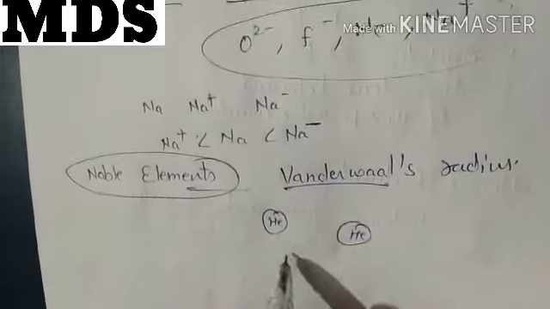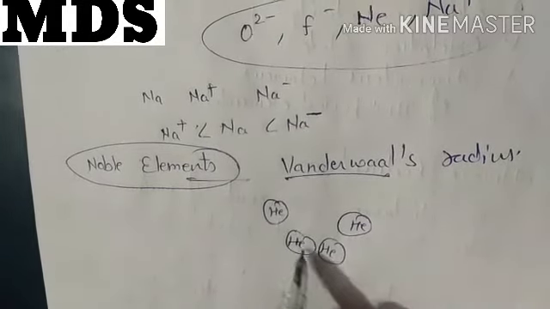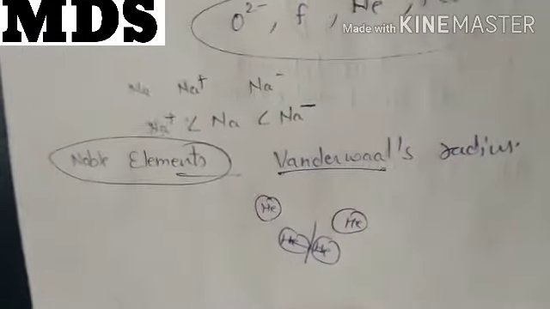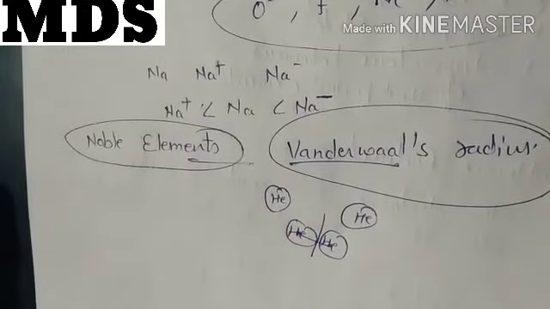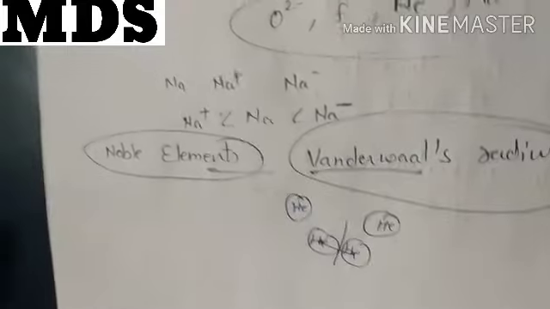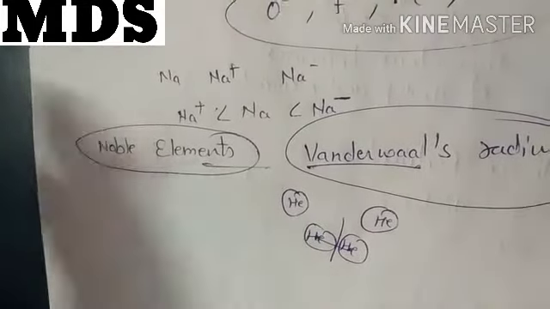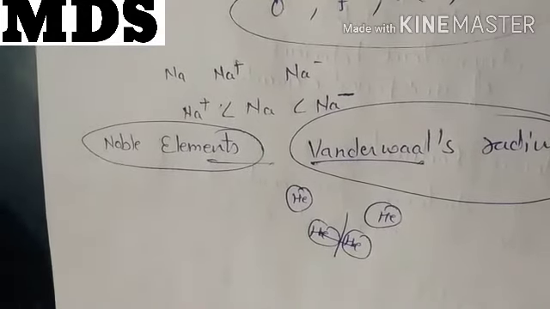Whenever they are in the closest approach to each other, at that time we measure the distance between the nuclei and take the half. That's how the van der Waals radius is measured. Usually the van der Waals radius is found to be greater as compared to the actual atomic size. In this manner we first calculate the radius of different atoms.